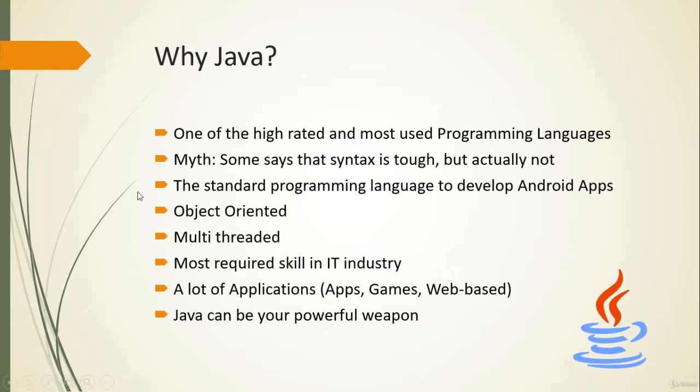And one more thing, Java is multi-threaded. So what is multi-threaded? When I say multi-threaded, it means more than one process happening in parallel with each other. Let's take an example. I'm working on my computer now and showing you the PPT, and this is one process. There is another process which is recording my video on my computer. So that's another process. Likewise, more than one process can take place at a time in parallel. That's what we mean by multi-threaded. So Java is a multi-threaded programming language, so you can do more than one process in parallel.